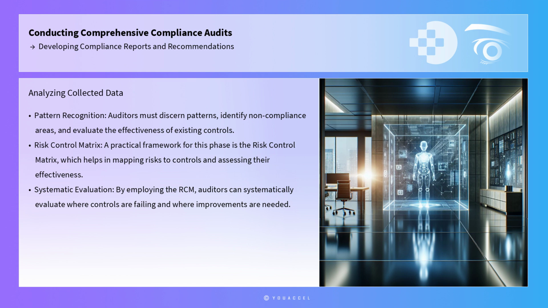Once the data is collected, the next step is analysis, where auditors must discern patterns, identify non-compliance areas, and evaluate the effectiveness of existing controls. A practical framework for this phase is the risk control matrix, which helps in mapping risks to controls and assessing their effectiveness. By employing the RCM, auditors can systematically evaluate where controls are failing and where improvements are needed, providing a structured approach to data analysis.